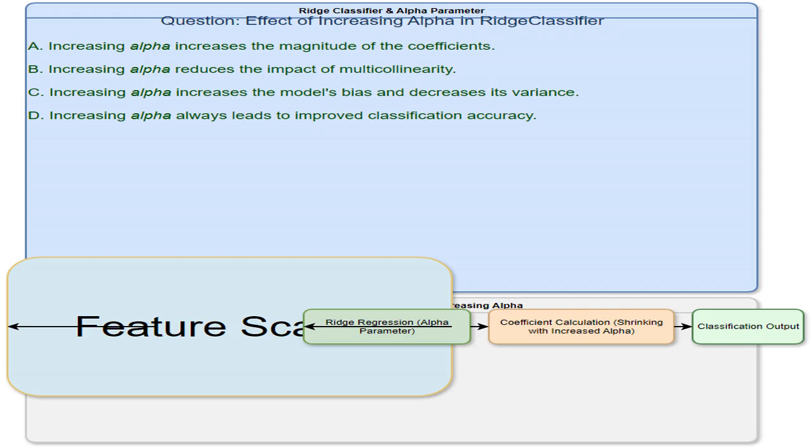As ALPHA increases, the model's coefficients are shrunk, or reduced in magnitude, towards zero. It's a crucial step to understand, since we are directly examining how regularization impacts the model's complexity.